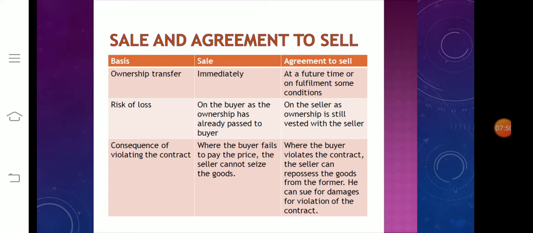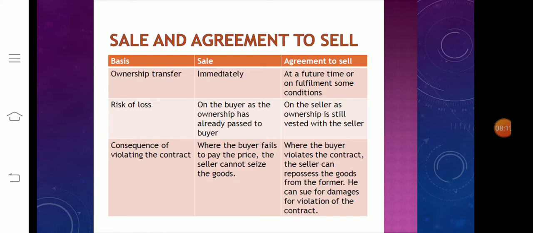So immediately we transfer the ownership. But in an agreement to sell, at a future time or on fulfillment of some conditions, the property, that is the ownership or title in the goods, has to pass at a future time or after the fulfillment of certain conditions specified in the contract.